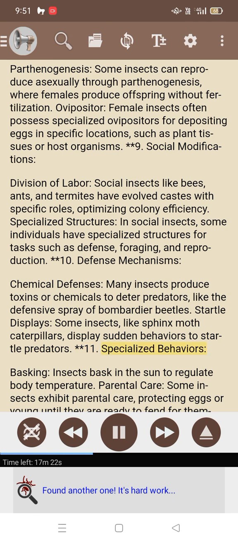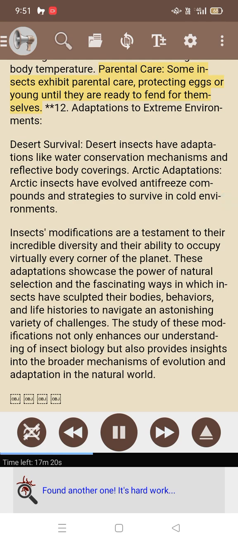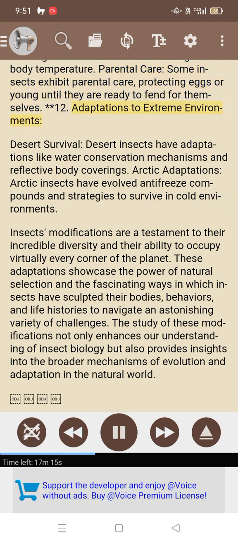11. Specialized behaviors. Basking: insects bask in the sun to regulate body temperature. Parental care: some insects exhibit parental care, protecting eggs or young until they are ready to fend for themselves. 12. Adaptations to extreme environments.